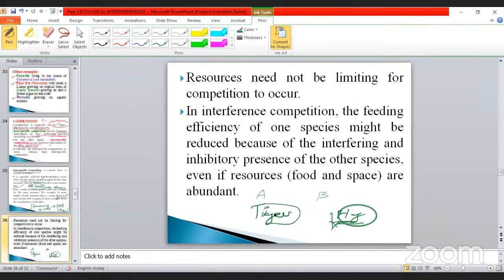The tiger hunts easily and leaves something after eating, and that leftover is eaten by the hyenas. Okay, that is another point.